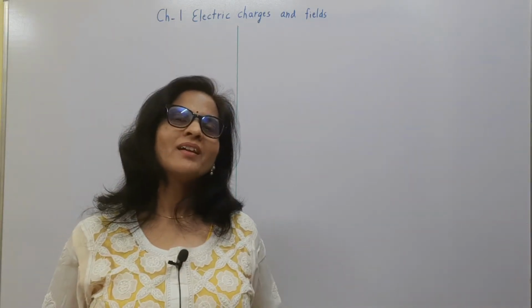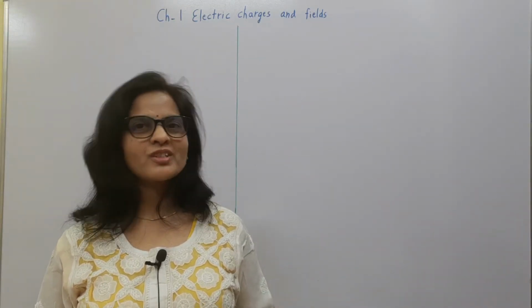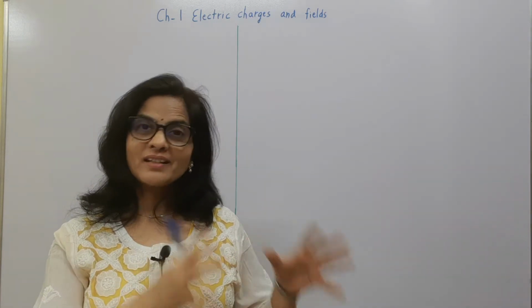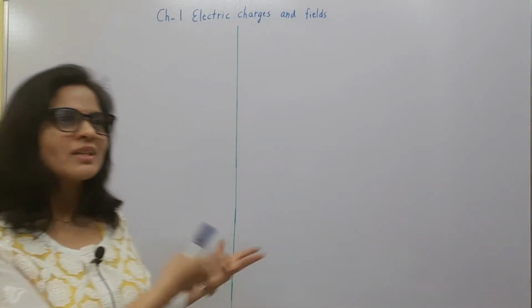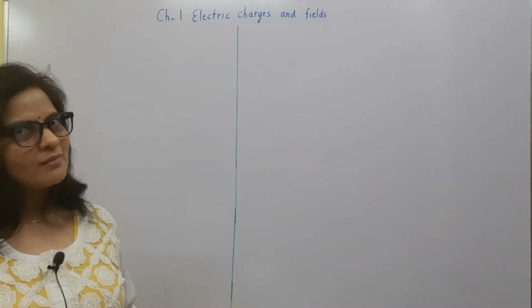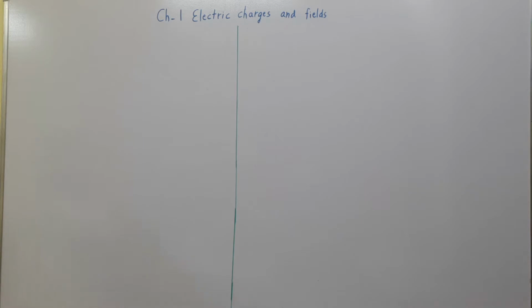Hello everyone. Now we are going to discuss some more concepts of chapter 1, that is conductors and insulators. You are familiar with these two terms. Let's discuss some activity to understand more about this. You have seen the experiments to show the polarity of the charges. Now here let's consider a case if we have a